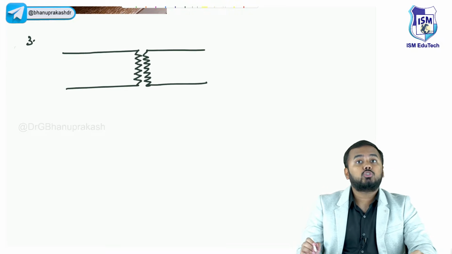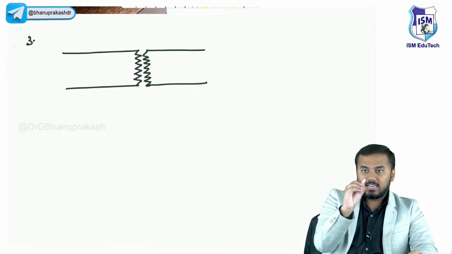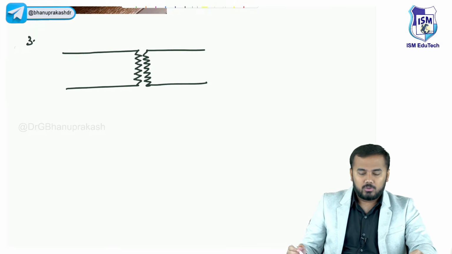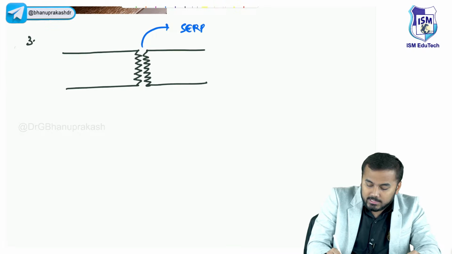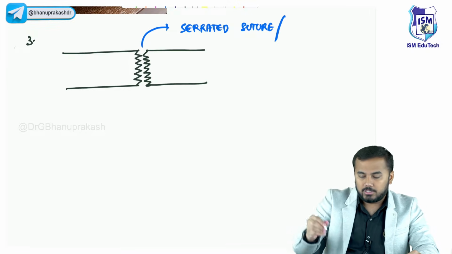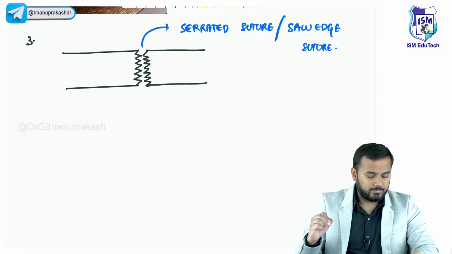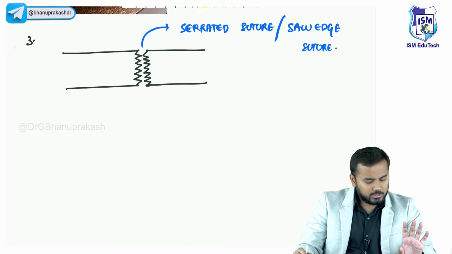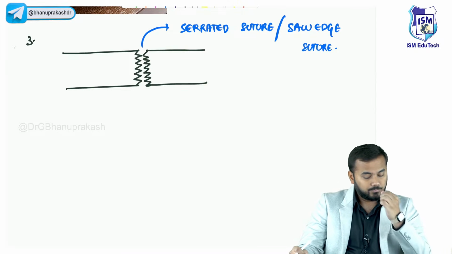इसीलिए इसको बोलते हैं saw edge sutures or serrated sutures. Why serrated? Because there are serrations. These are called serrations. Okay. That is why such kind of suture you call it as a serrated suture, or it is looking like a saw edge, right? That is why you call it as saw edge suture. All of you understood what is serrated suture or saw edge suture, guys? I hope no doubt in this, right?